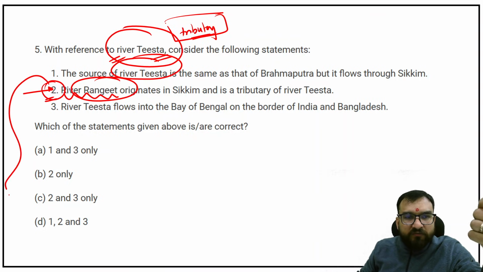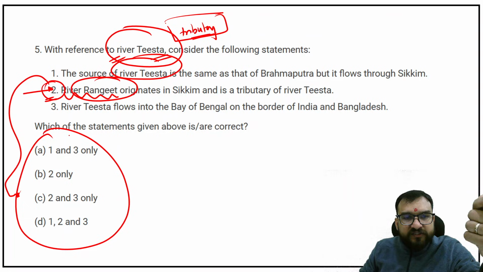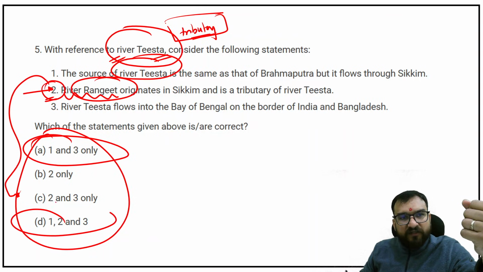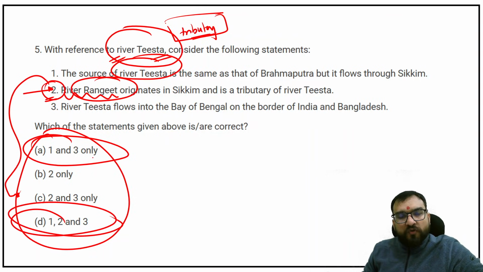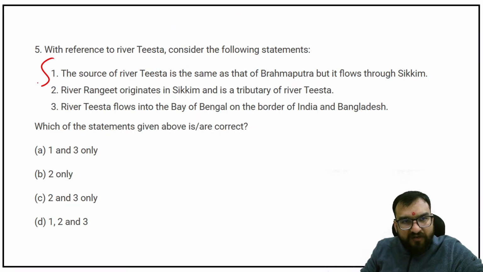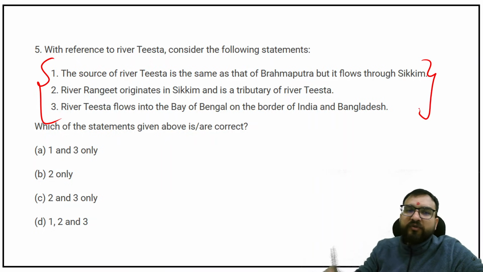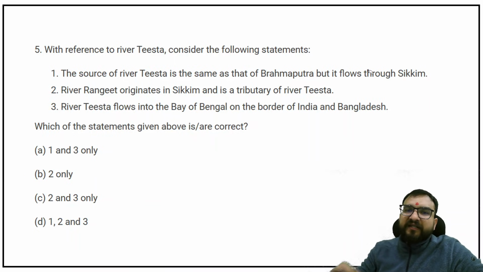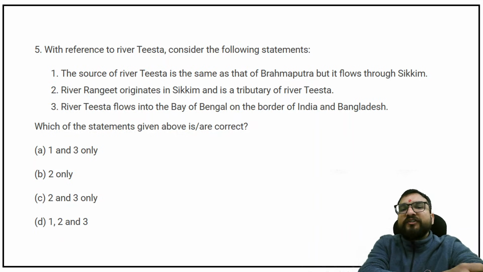But this was solvable with the help of the options, right? You might get confused between these two options. I have not read it over here, but after attending this session, you try to attempt this question, guys. In the last, you try to solve these questions.